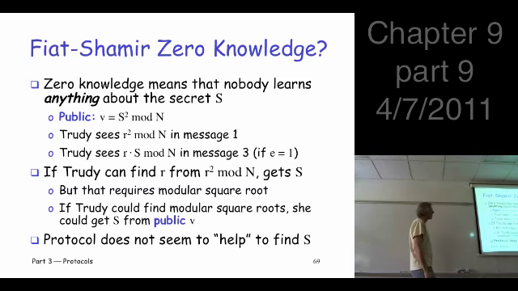Okay, what's missing here? Well, if I could get R, I could get S, right? Just take the multiplicative inverse. So I've got R squared here, so let's just take the square root and I'll get R. Oh wait, that's a hard problem, just as hard as this one. So I can't get R, I can't get S. So the point is there's really nothing in the protocol that seems to help you break the protocol. I'm not giving a real proof of zero knowledge or anything, but it doesn't seem to give you any helpful information.